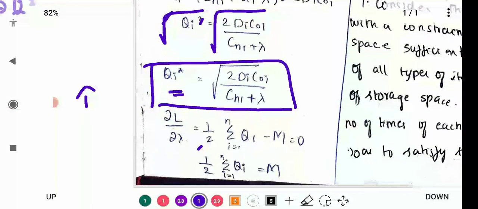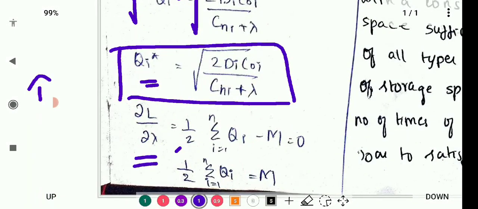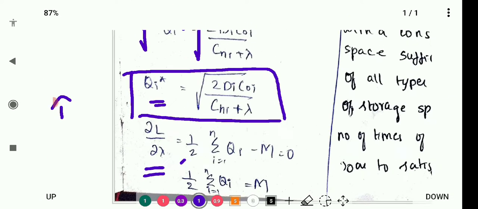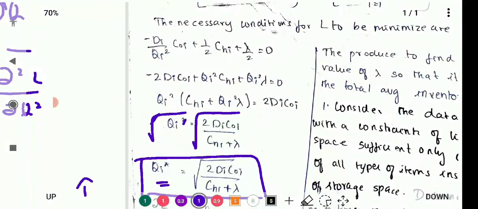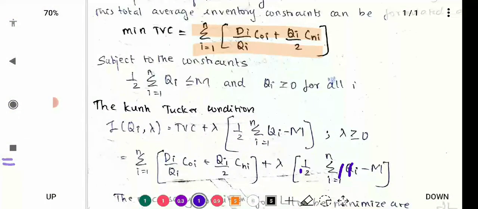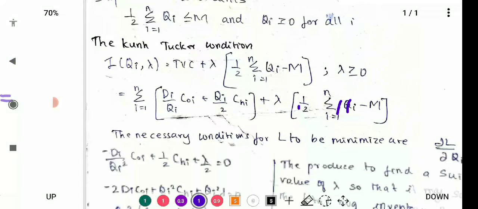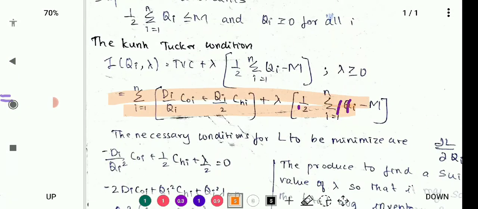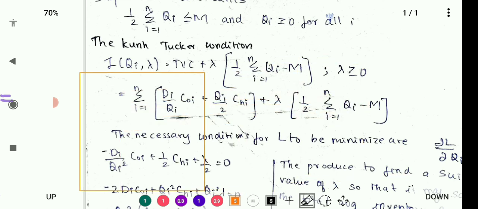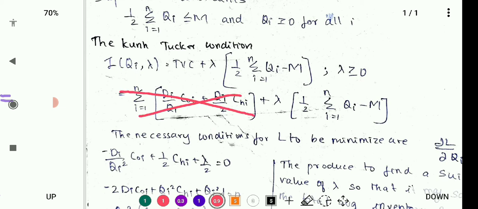After that what I'm going to do is find ∂L/∂λ. We need to check also whether the constraint is true or not, right? I'm going to differentiate the L term with respect to lambda, so there are no lambda terms in the first part, so it will be cancelled; here only we are having lambda terms.